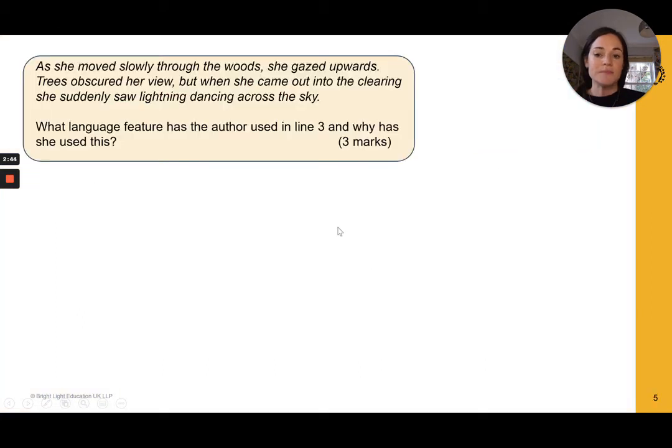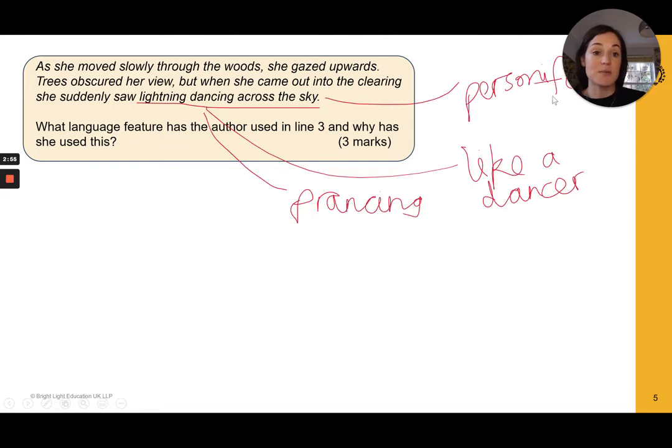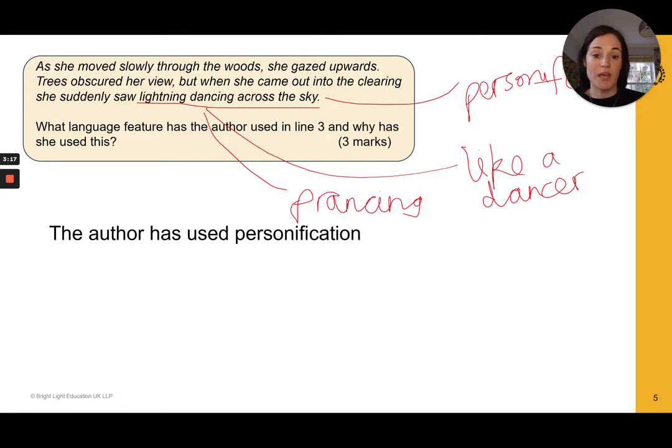So let's have a look at doing this, and you can see an example answer that I've created here. We can see here, we've identified it, it's personification. I've then decided to think of synonyms and similar phrases so that it can help me in my answer. So I've said prancing or like a dancer, and I'm going to try and use those phrases within my answer. My point here, the author has used personification. Easy peasy. I've identified that language feature and I'm going to get a mark for that, which is great.